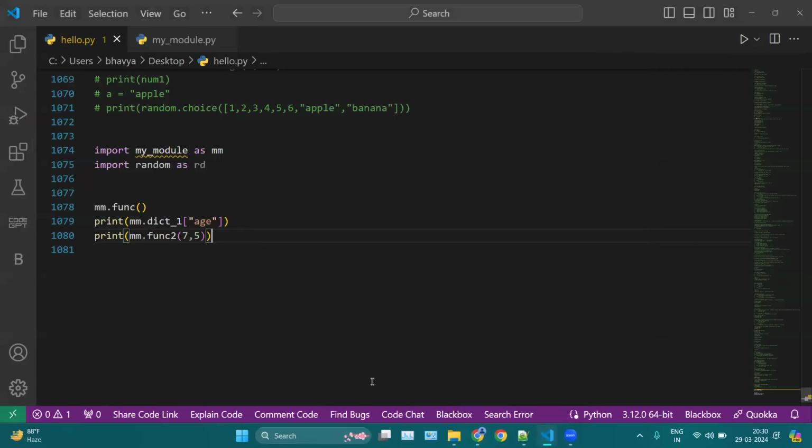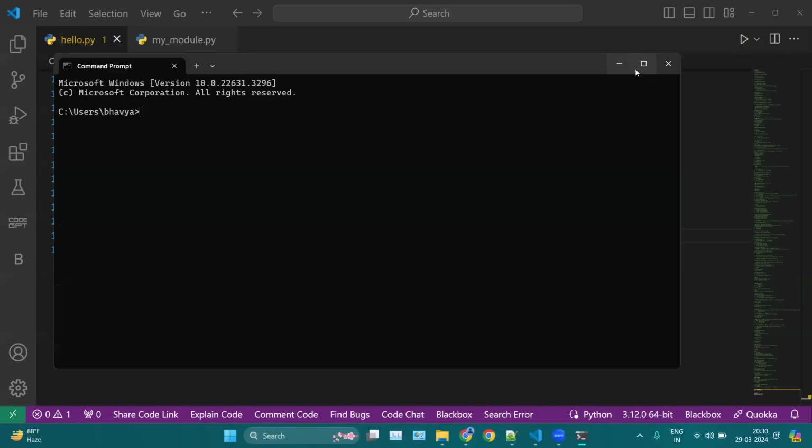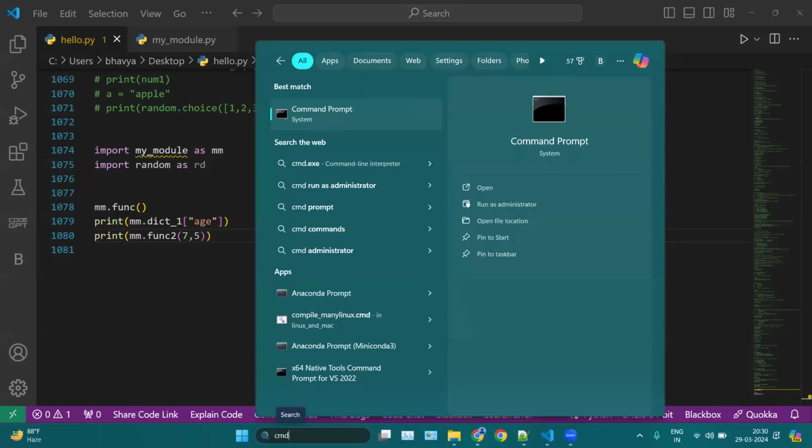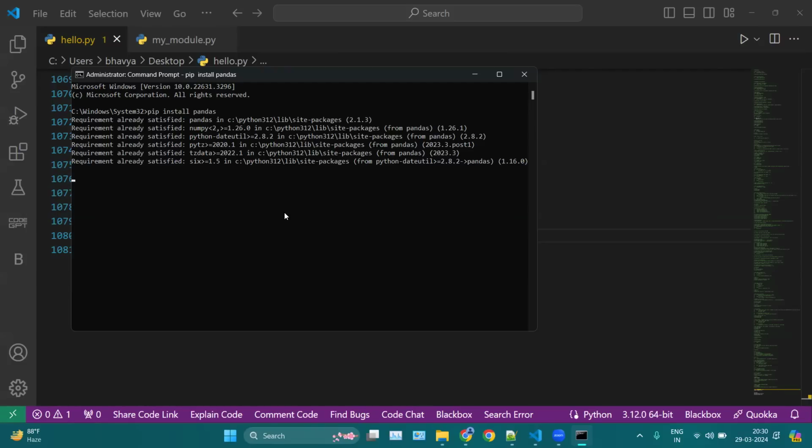Now, how to install the packages? For installing packages, you can again use CMD. Open it and try to open your CMD as administrator. Run as administrator. And here you can simply use pip install your package name. For example, I want to use NumPy or Pandas. So I can use pandas. This will install your Pandas package. And for the uninstallation, you can simply use pip uninstall pandas, or whatever packages.